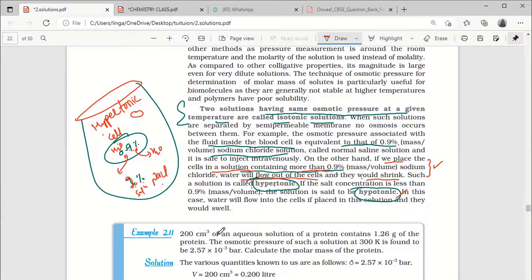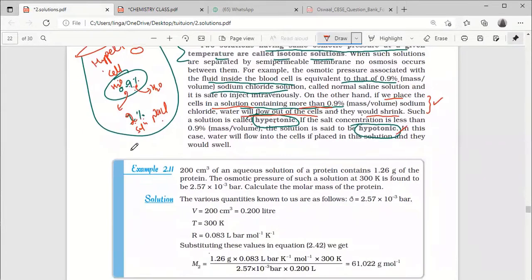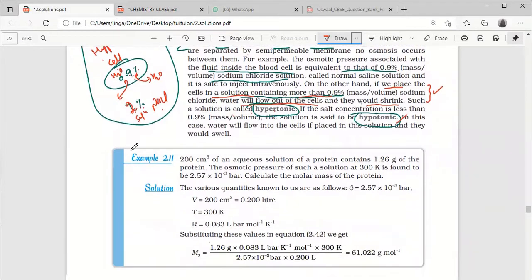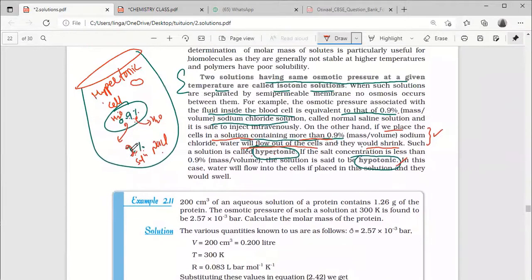If we keep less concentration outside, then what will happen? The water is going inside. The cell will be puffing. It is increasing the volume. The swelling and puffing, I suppose. Swelling. Whenever outside is less concentration and inside is more concentration, the cell will be swelling. Okay, this clear? Yes, sir.